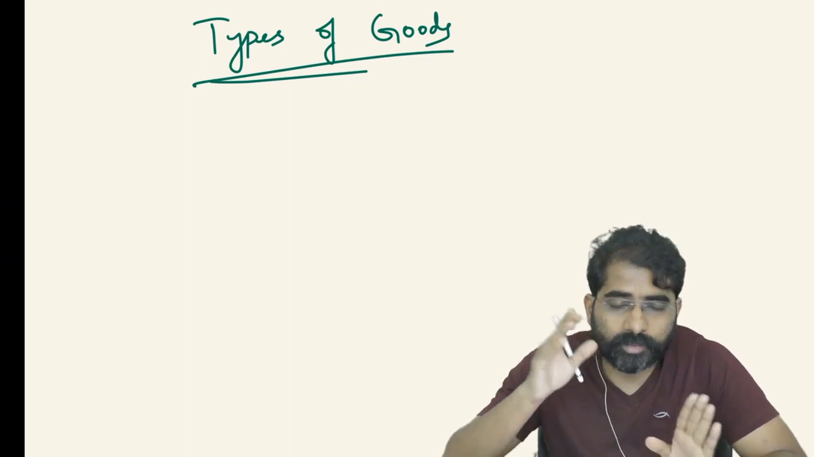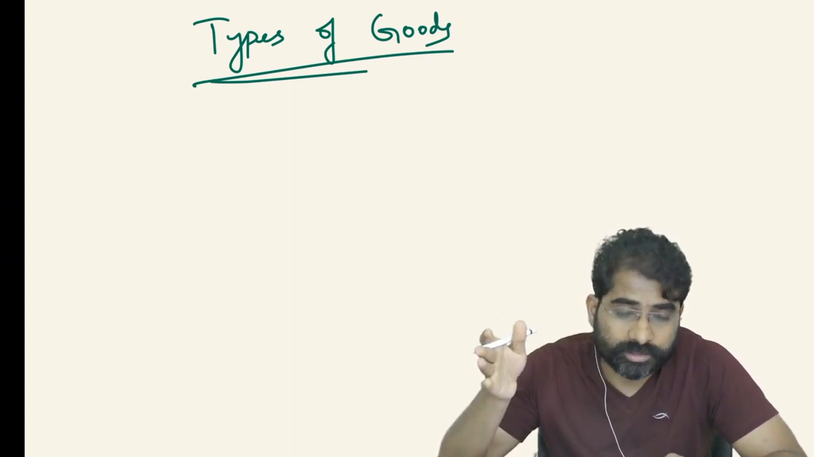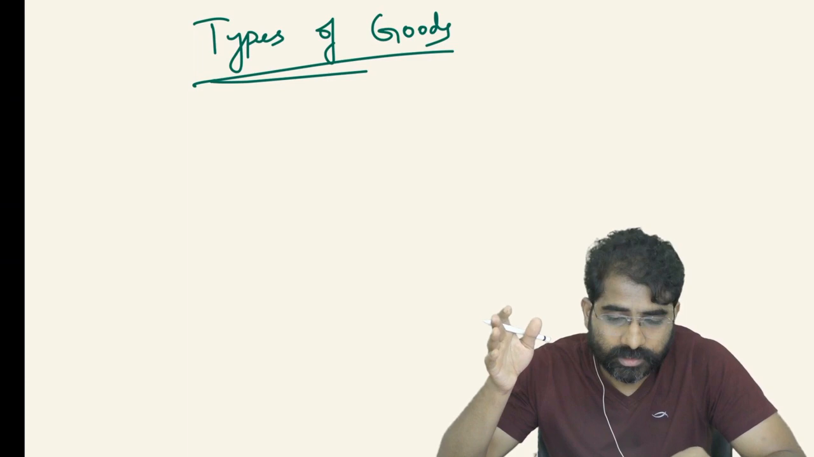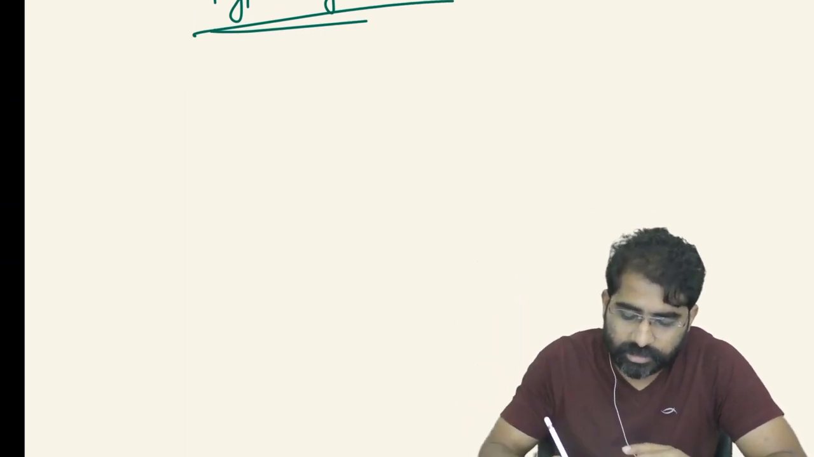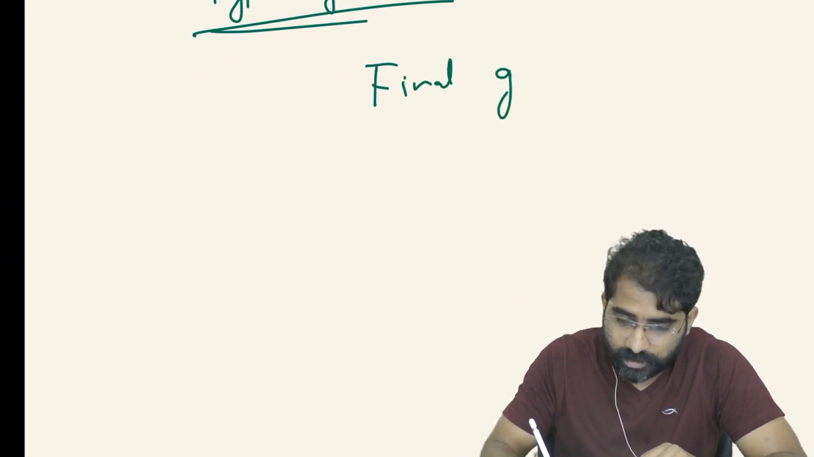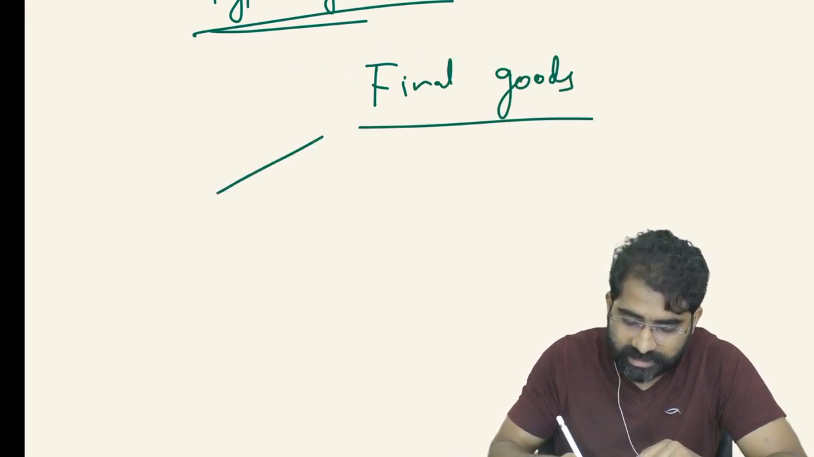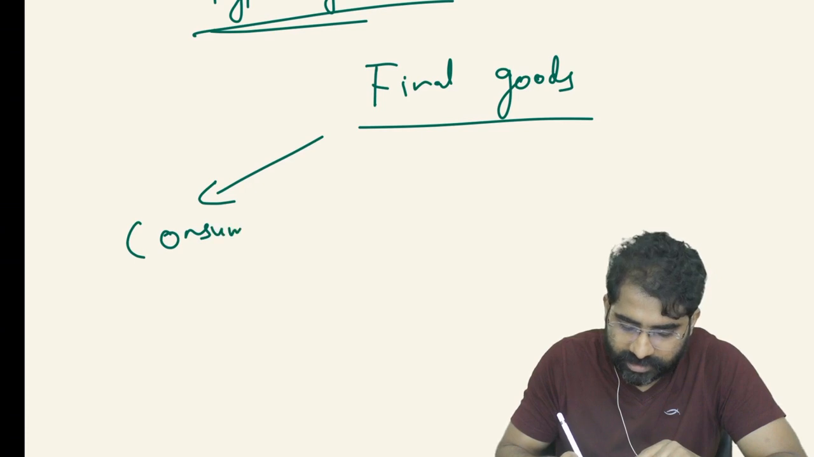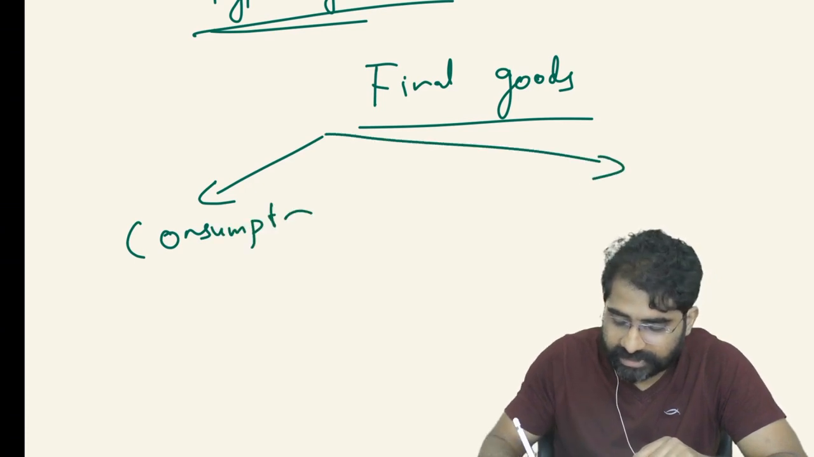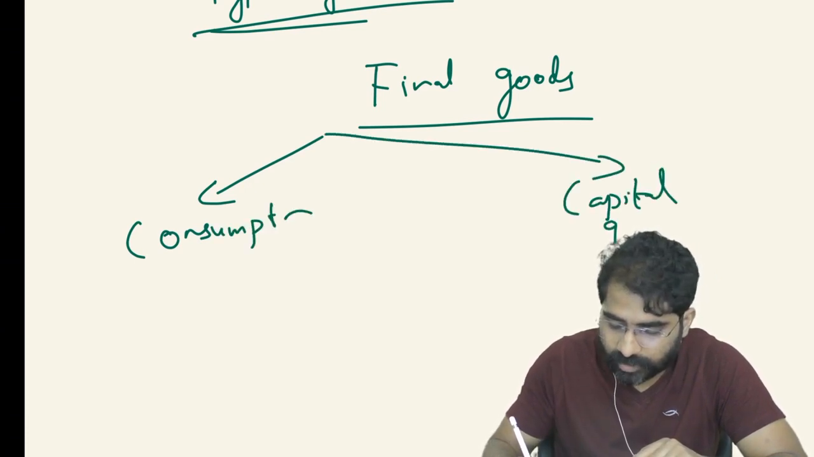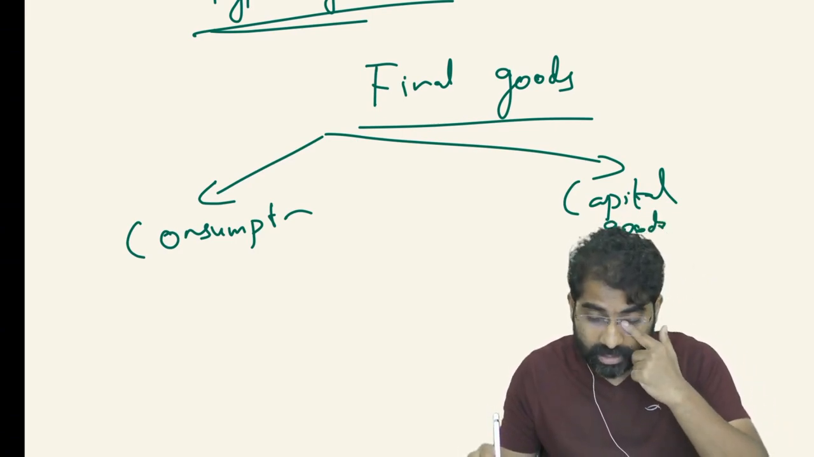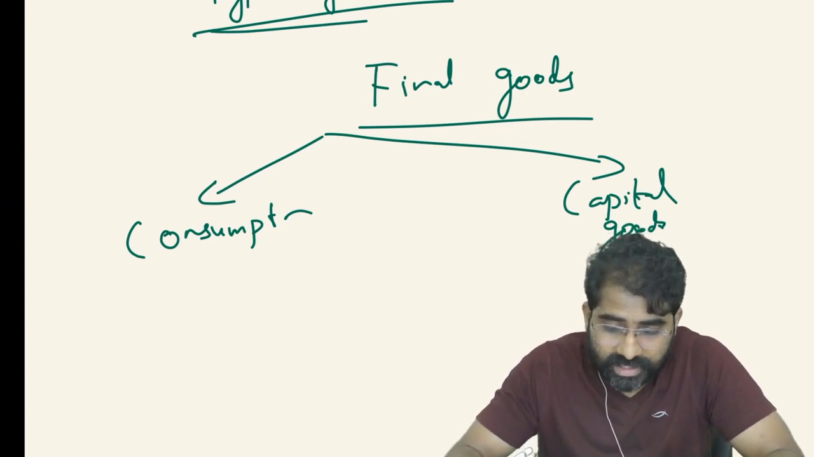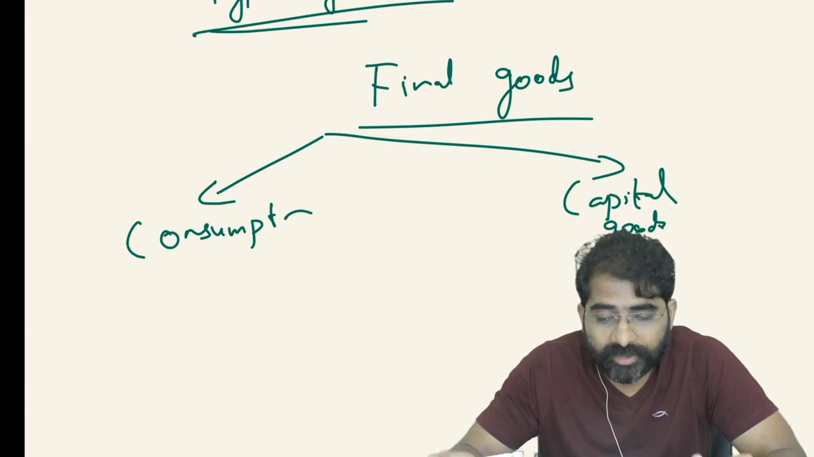But when you're talking about GDP, you're talking about the final goods, so you don't need any further transformation in the production process. In final goods also, you have two types of goods. One is the consumption goods, no confusion here. Another one is the capital goods. Consumption goods are consumed by the ultimate consumer, so they are going to meet the immediate need of the consumer.